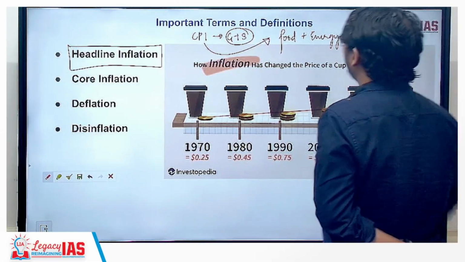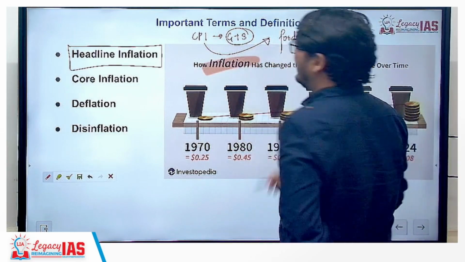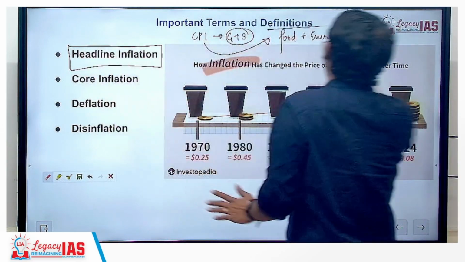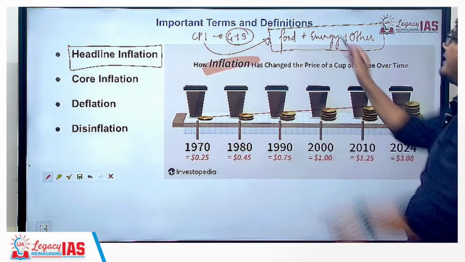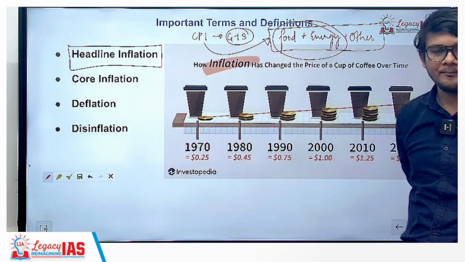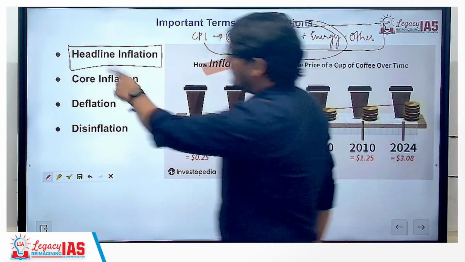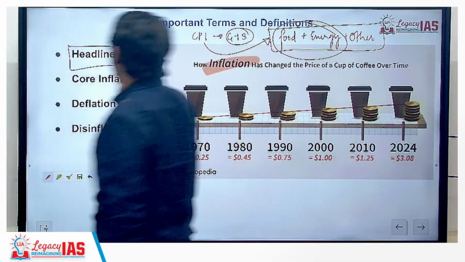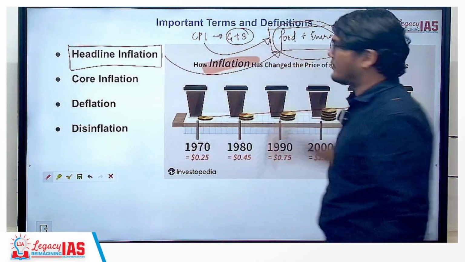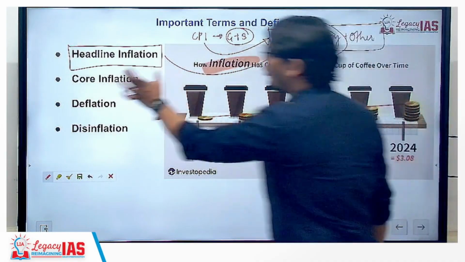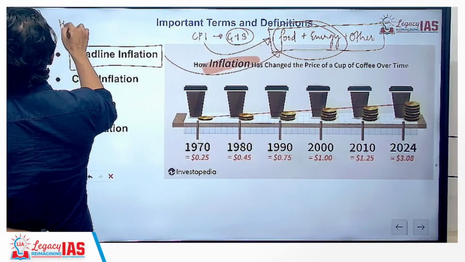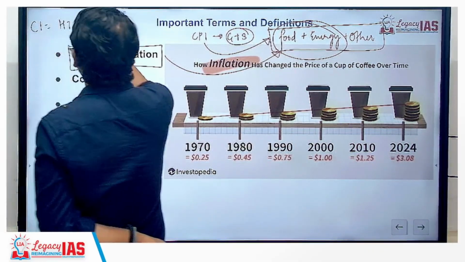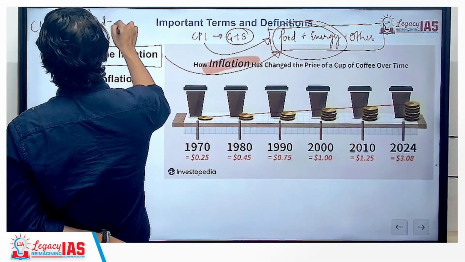In headline inflation you will have all kinds of goods and services, which includes food and energy. These two are very important. Whereas when from the headline inflation you subtract food and energy, then you get the core inflation. So your core inflation equals headline inflation minus food plus energy.